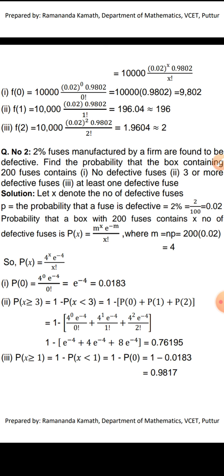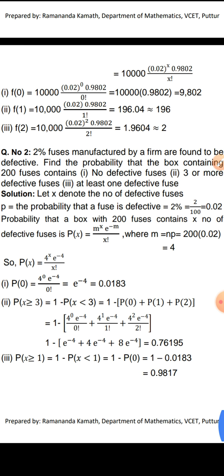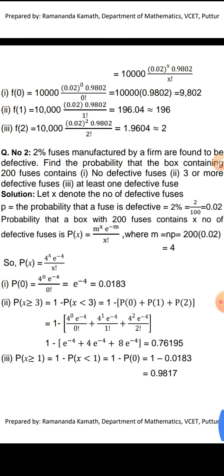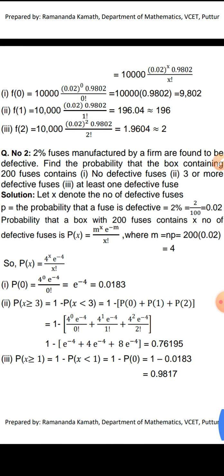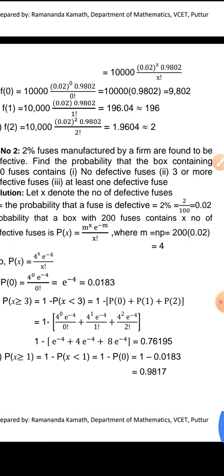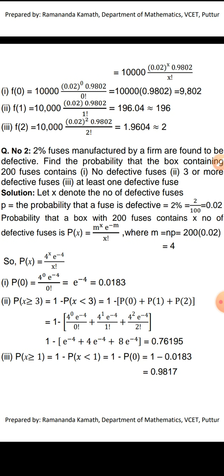Then the second one, what is the chance that the box will contain 3 or more defective fuses? Number of defective fuses, x is 3 or more, means x should be greater than or equal to 3. What is the chance of this? Probability that there will be 3 or more defective fuses is denoted as P of x greater than or equal to 3, which is the same as 1 minus P of x less than 3. 1 minus P of x less than 3 means you consider x as 0, 1, 2.